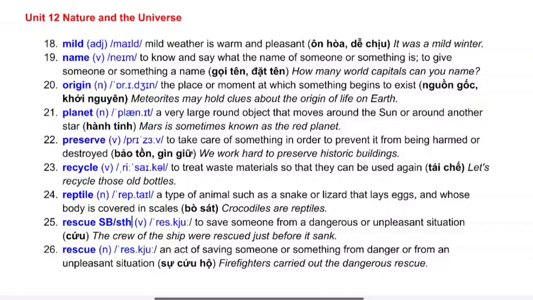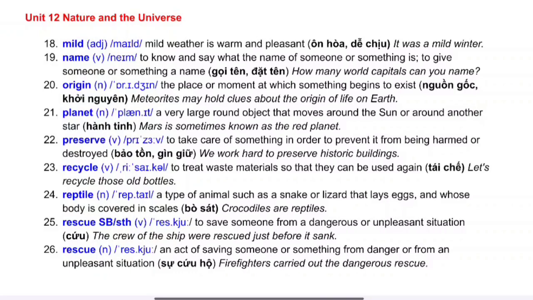22. Preserve. Preserve means to take care of something in order to prevent it from being harmed or destroyed. Example, we work hard to preserve historic buildings. 23. Recycle. It is to treat waste materials so that they can be used again. Example, let's recycle those old bottles.